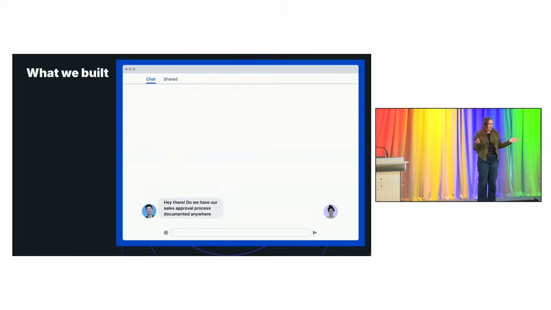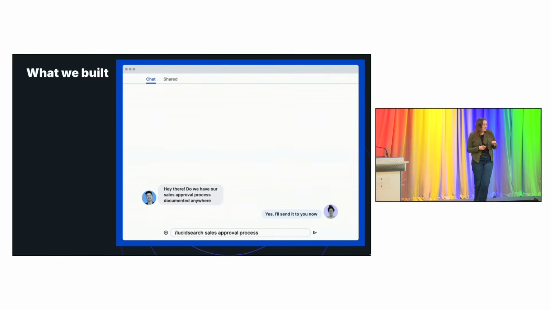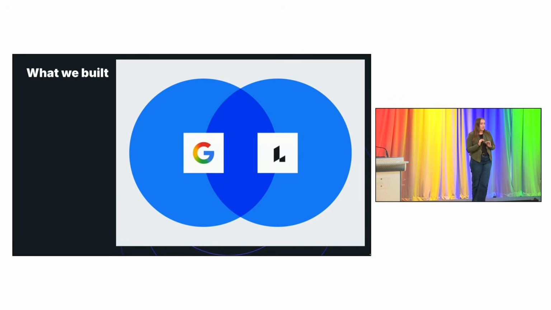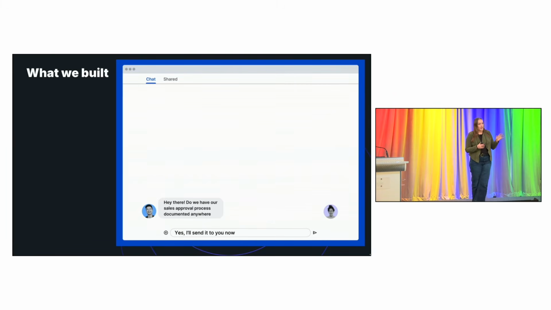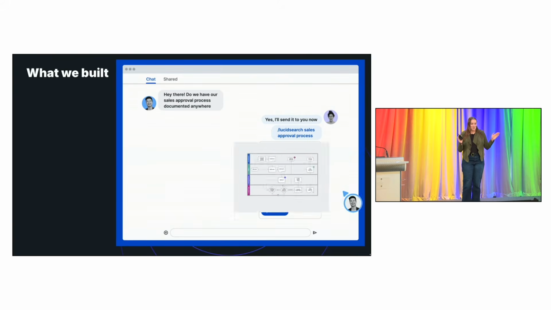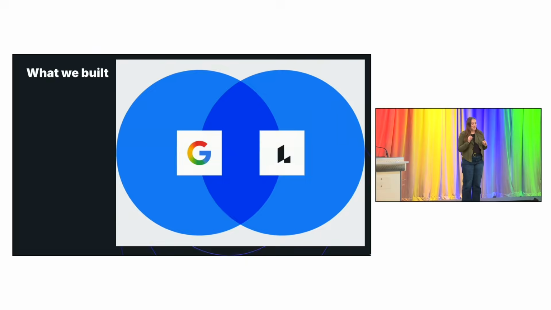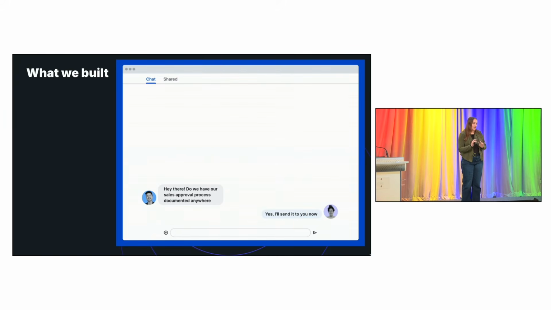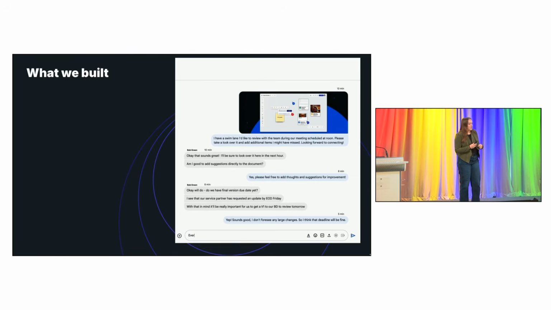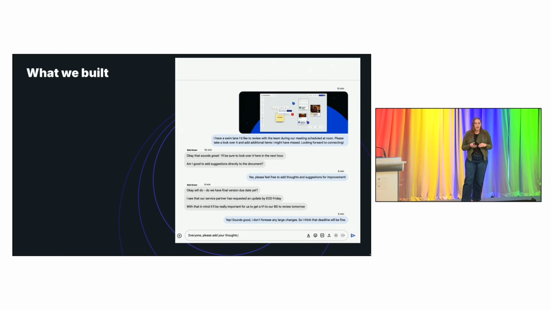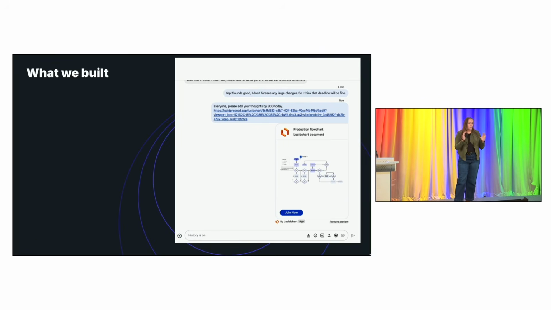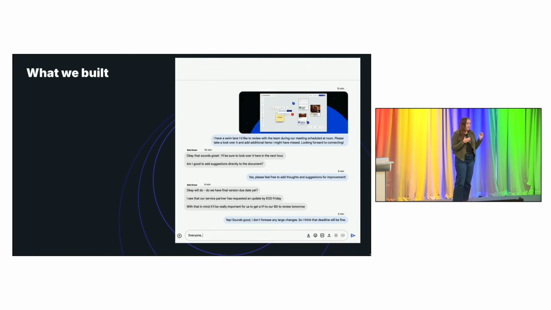Okay, so let me show you what it actually looks like. So what we built that was really fun was we built a search functionality within chat so people can quickly pull up Lucid documents within the chat ecosystem. I don't know about you all, but I'm very much a 100 tabs at once person. So I really value being able to just search and send something within Google Chat. And then the other thing that we built was a really fun link preview functionality so that people can send a link and then Google Chat does its magic and can show a quick preview of the link itself.